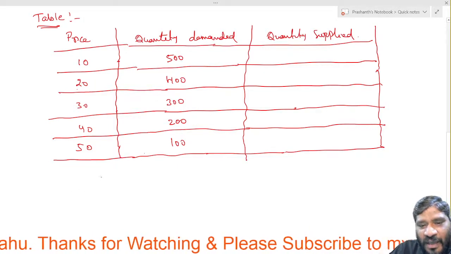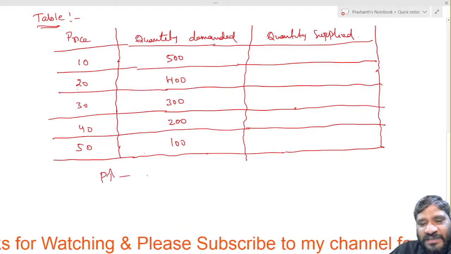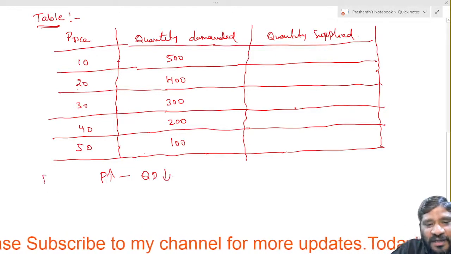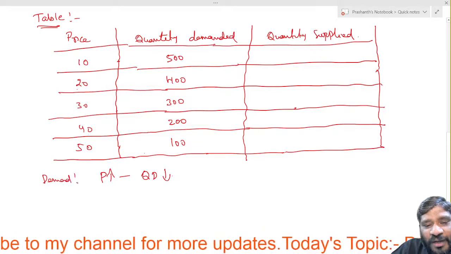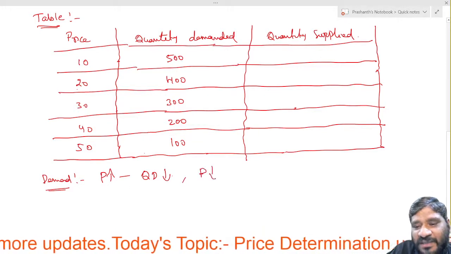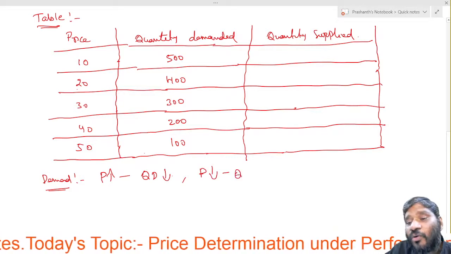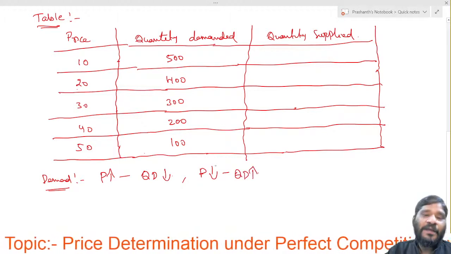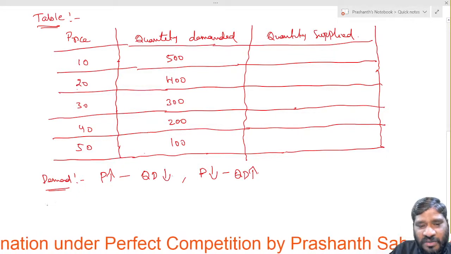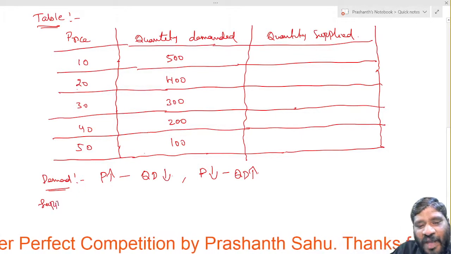So here, as the price increases, quantity demanded decreases, right? So this is related to the demand most probably. As well as the price decreases, what happens? Quantity demanded will increase. Okay, now let us come to the supply. So most probably in supply, what happens?